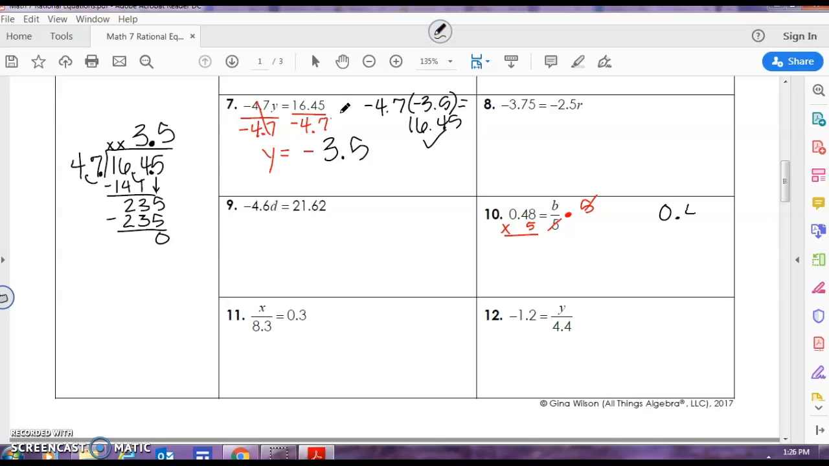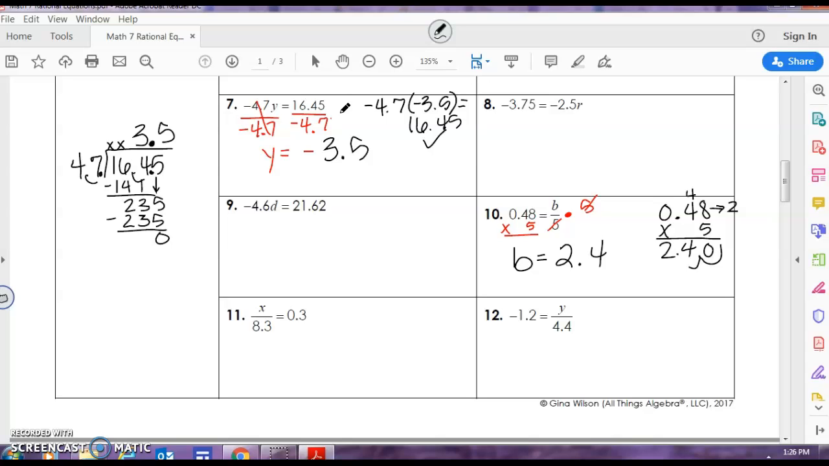Remember, when multiplying decimals, you line your digits up, not your decimals. 8 times 5 is 40. Here we are 4. 4 times 5 is 20, plus 4 is 24. I have 2 decimal places, so that's going to give me b as 2 and 4/10.